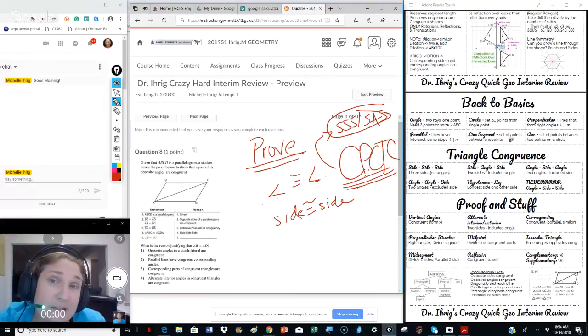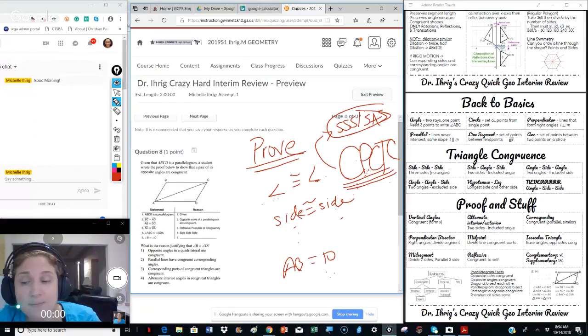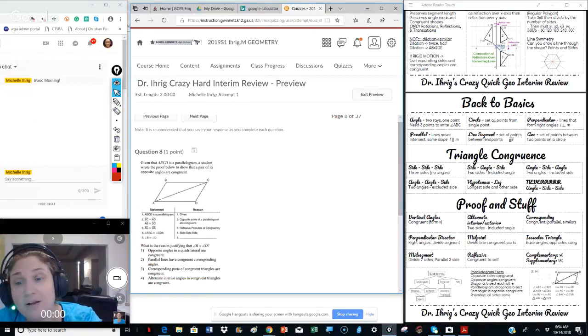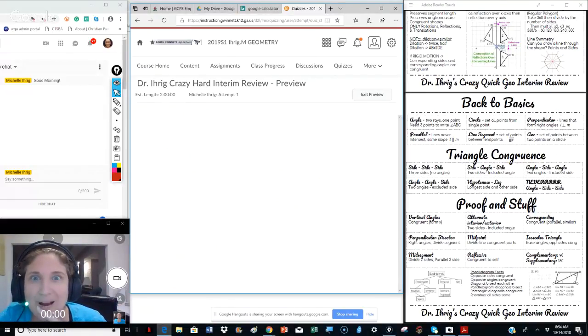Now, the difference, which is in the proof portfolio that you guys were creating, for the proof portfolio, I didn't always have the last step being proving they were equal. It might have been like AB equals 10. Because 10 is not another side, it's just a measurement, it won't be CPCTC. But in this case, because we're proving an angle is congruent to an angle, we know it's going to be CPCTC, which is corresponding parts of congruent triangles are congruent. Next slide. Y'all are doing great. Here we go.